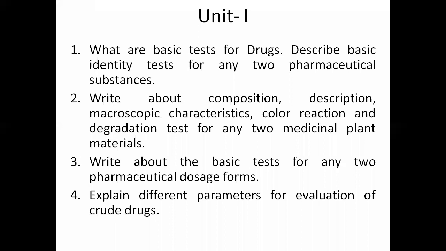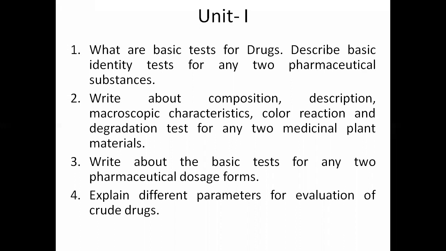Another expected question: describe the basic identity tests for any two pharmaceutical substances. We have discussed around 12 to 15 pharmaceutical substances which are in the WHO guidelines also. So take any two, let us take amikacin sulfate, or methionine, or anything.